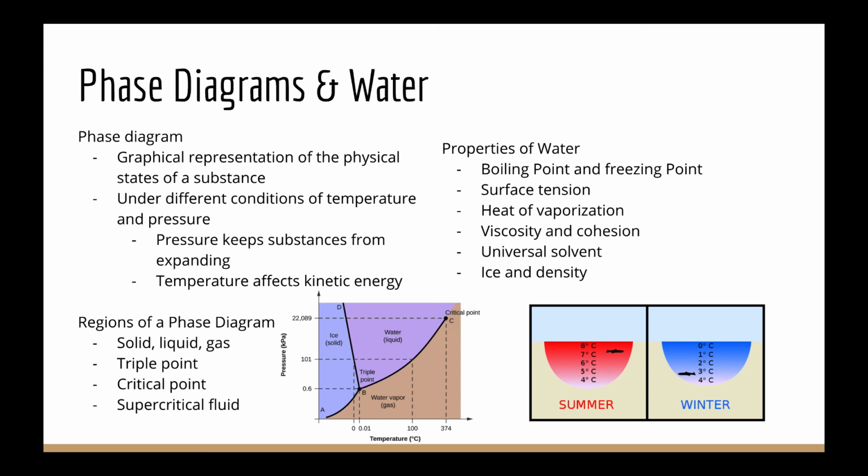Then there's viscosity. The viscosity of water measures its resistance to flow and is critical to many of its functions. The low viscosity of water is important in its role as a solvent for life's chemical reactions and for blood circulation. Water's cohesion, which are the attractive forces that allow molecules to stick together, also make it unique. The cohesion of water molecules helps plants take up water at their roots through capillary action and helps animals regulate body temperature.